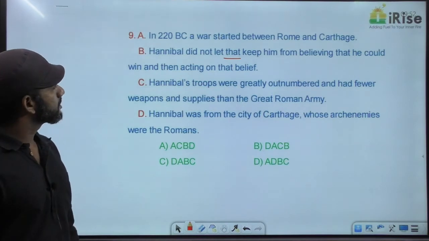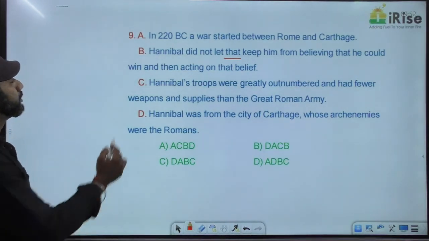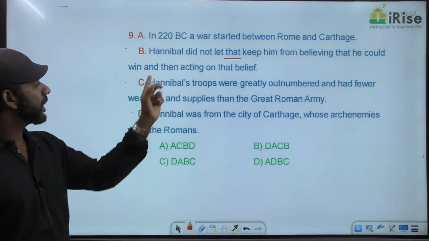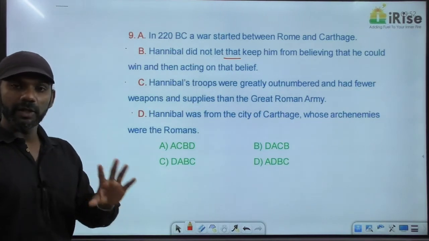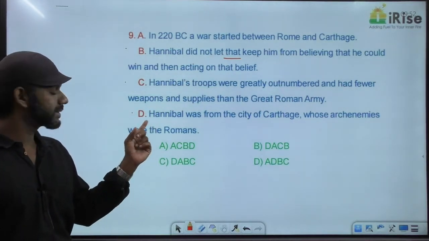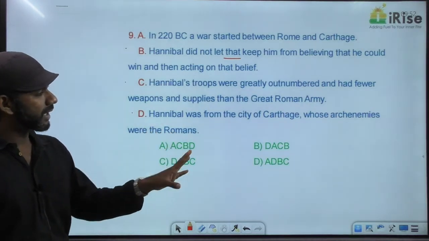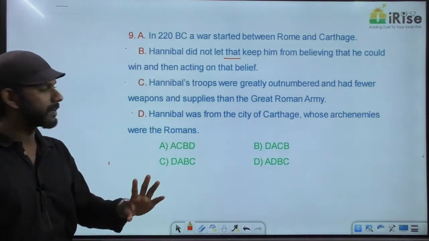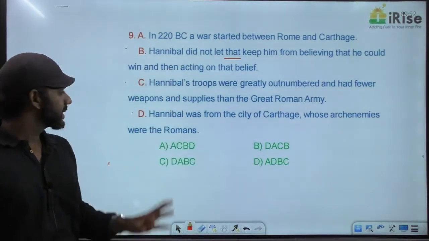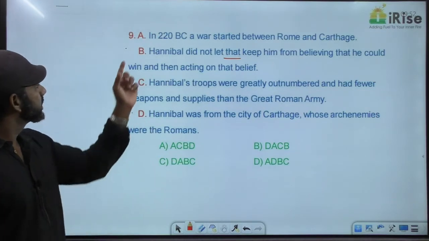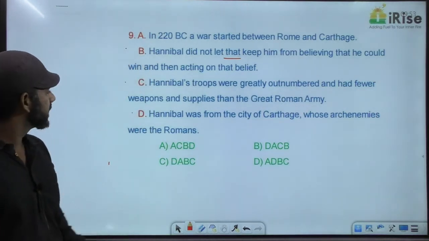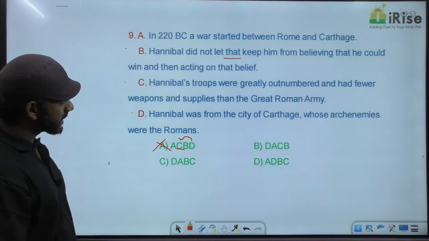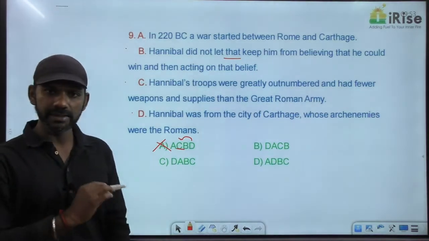Now, my question is, can B or C come before D? No. Because Hannibal is getting introduced in sentence D. Hannibal was from the city of Carthage, whose arch enemies were the Romans. B says Hannibal did not let that keep him. C says Hannibal's troops. So Hannibal is getting introduced in D. So B or C cannot come before D. Based on that, option A is eliminated. Yes, option A is eliminated.